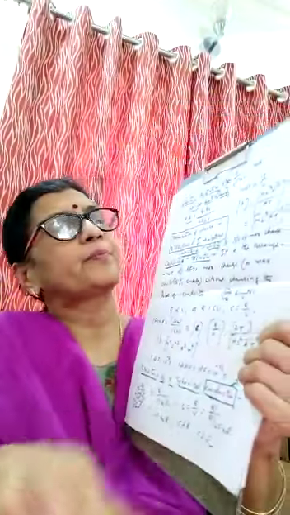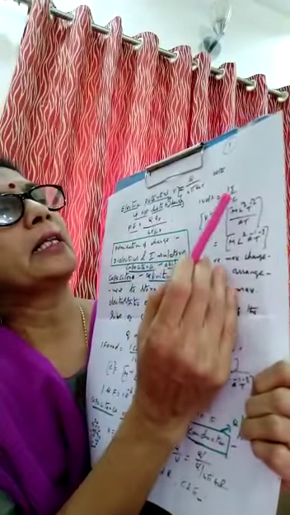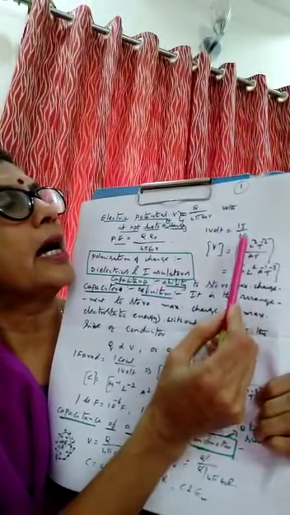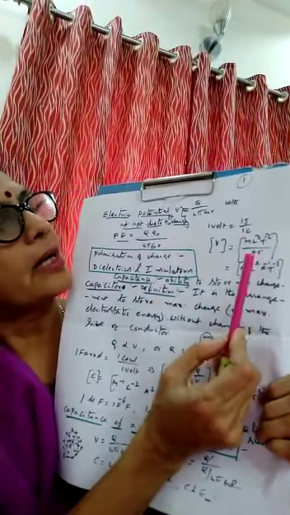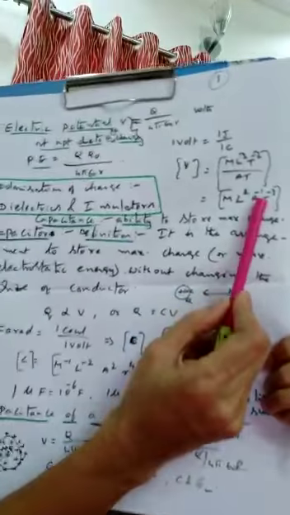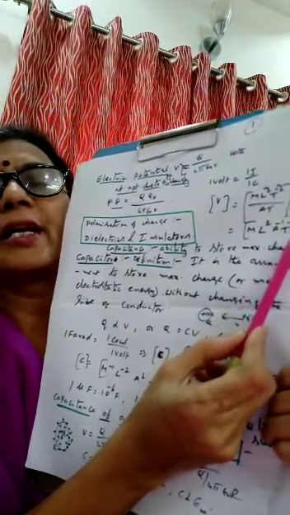The dimensional formula for potential is work done, that is joule, ML squared T raised to minus 2, upon charge. Charge means A into T. So the answer is ML squared A raised to minus 1 T raised to minus 3. This is the dimensional formula for potential. Now, what is the dimensional formula for potential energy? You know that energy is nothing but joule, SI unit, and the dimensional formula is ML squared T raised to minus 2.